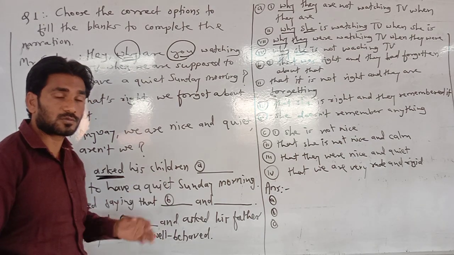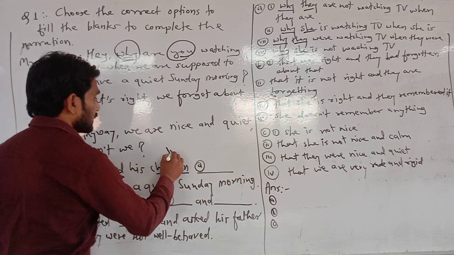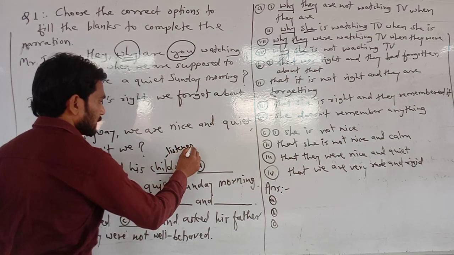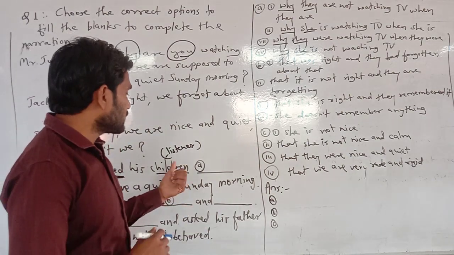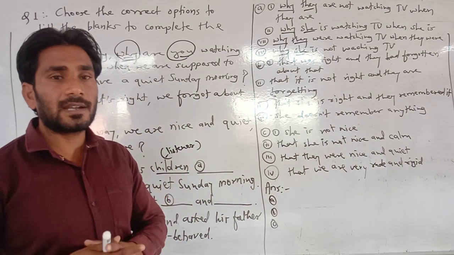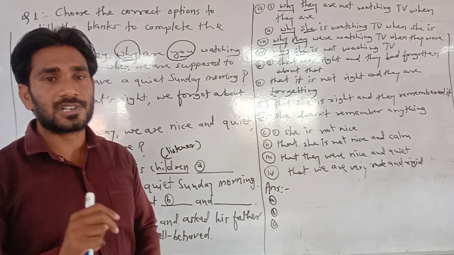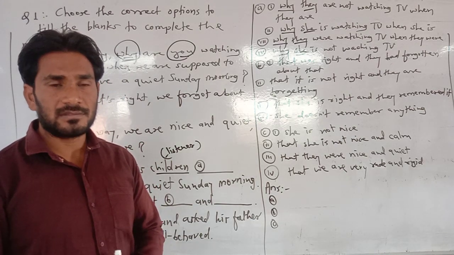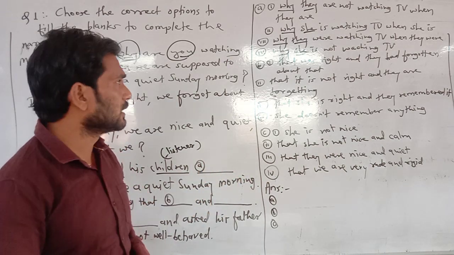Children. Children is the listener. So as children is the listener, you can understand it is in plural number. Child, children. Yes, obviously children is in plural number.